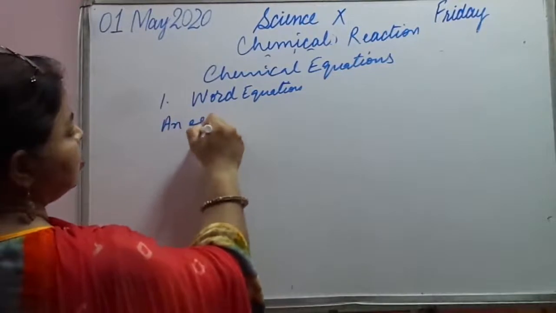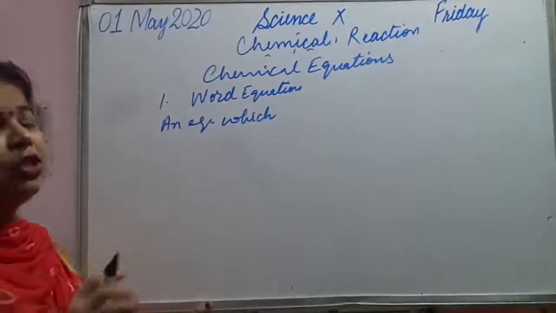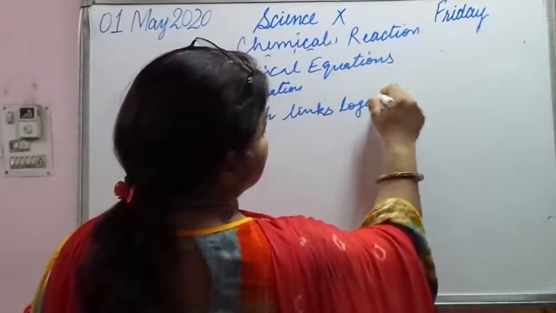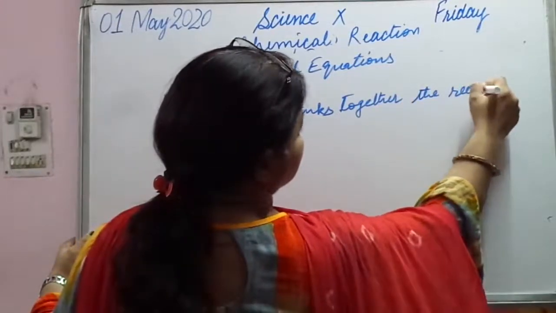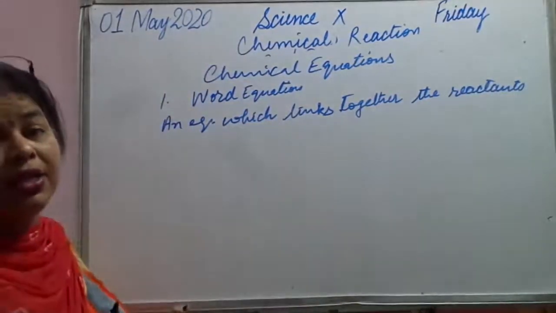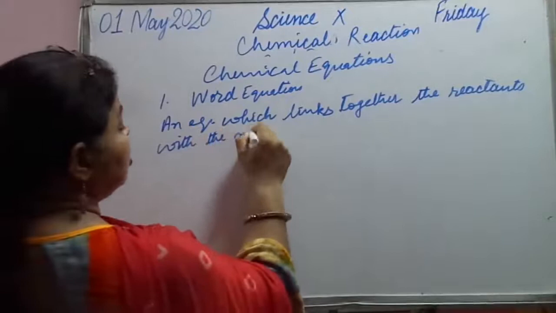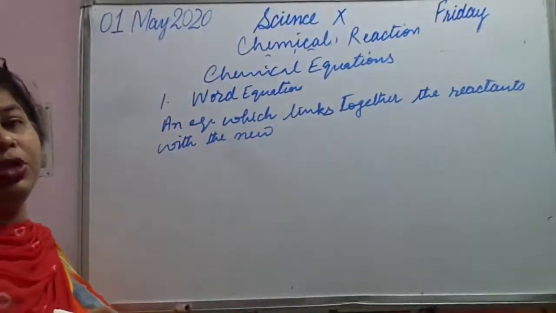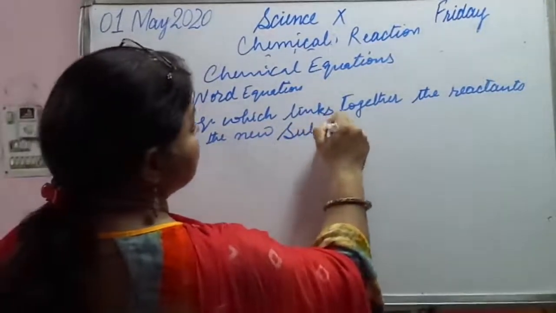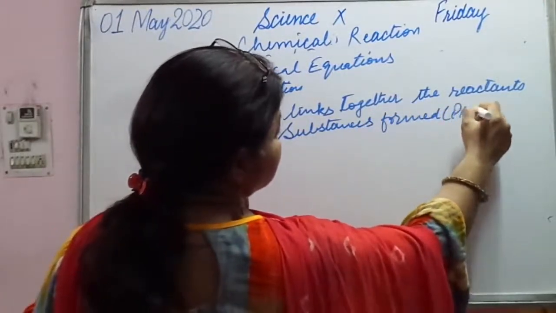So first of all we are going to discuss it. A word equation is an equation which links together the reactants with the new substances that are formed, that is, the products.